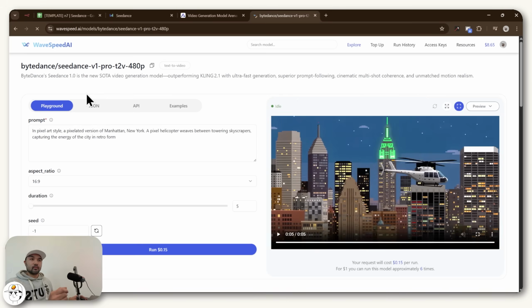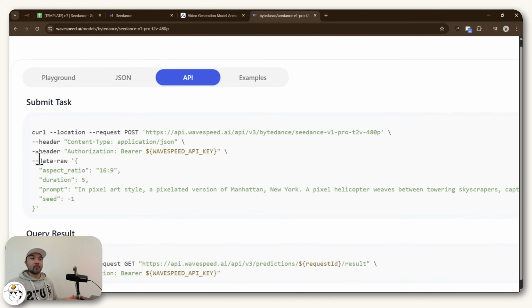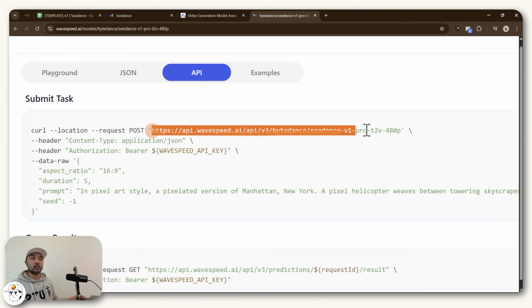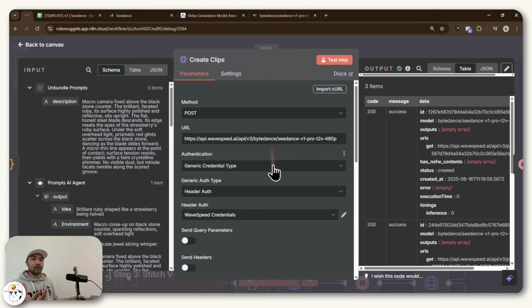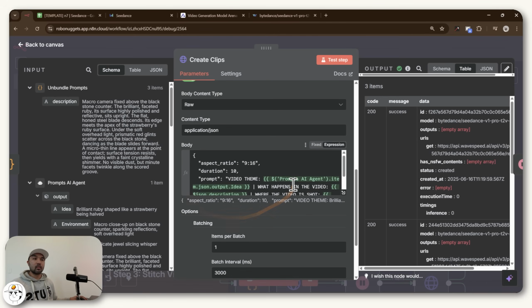So if we click on that, what you can do is just click on this API tab, and you'll be able to get all the elements that you need from this post request example. So for instance, that URL address that we pasted in n8n, I got that URL exactly from this section of Wavespeed. So now if we go back to n8n, since we are posting a request, now that we know where to post our request to, we also need to understand what it is that we are trying to request, right? So if you scroll down to the bottom, here at the body section, this is just where you declare to Wavespeed what you're requesting for in the first place.